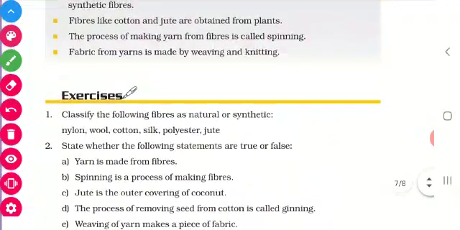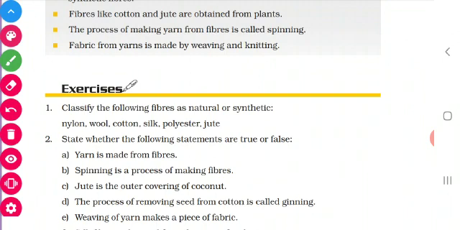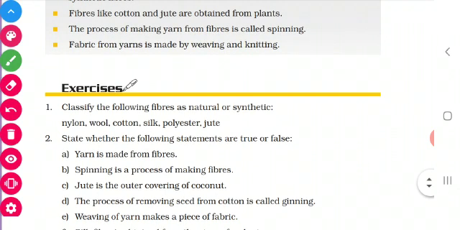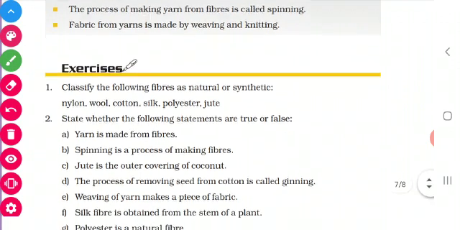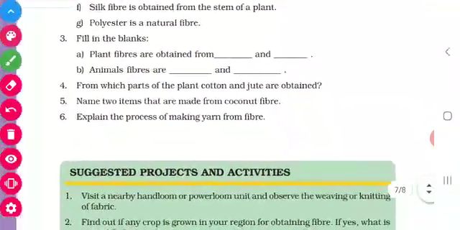In the book back exercises, we have to classify the fibers into natural or synthetic. Nylon is synthetic, wool is natural, cotton is natural, silk is natural, polyester is synthetic, jute is natural. Like that we have to do all the exercises. Okay children?